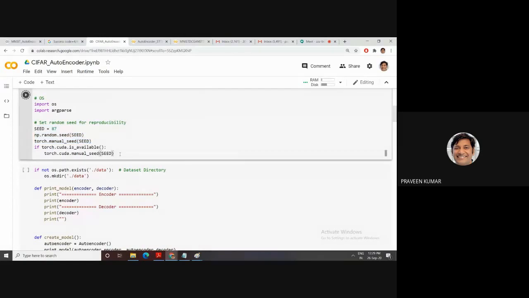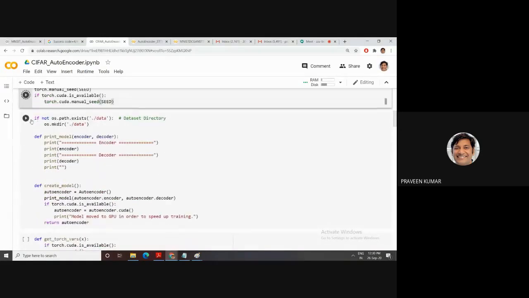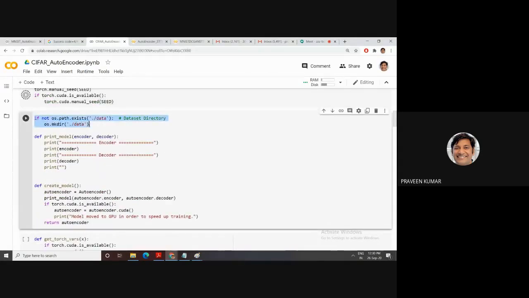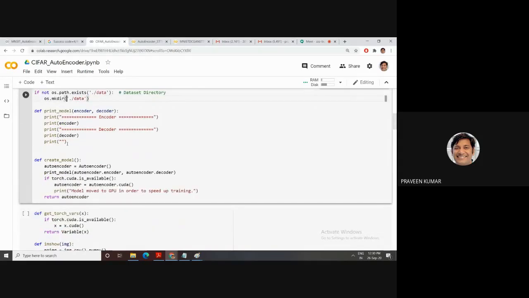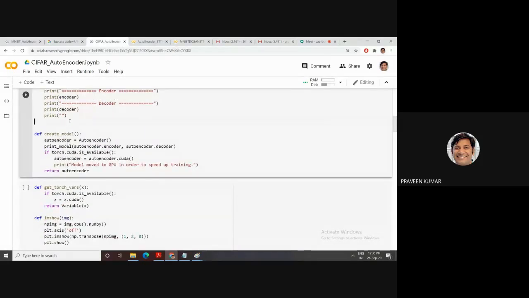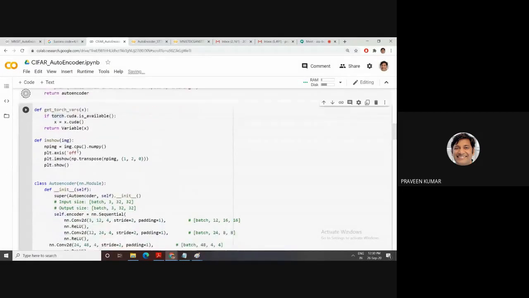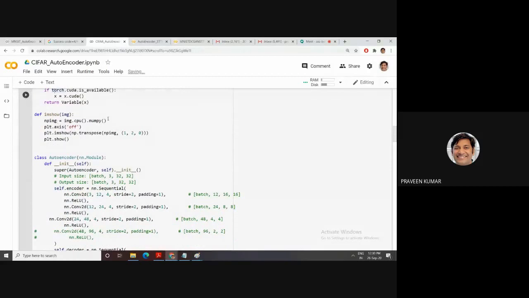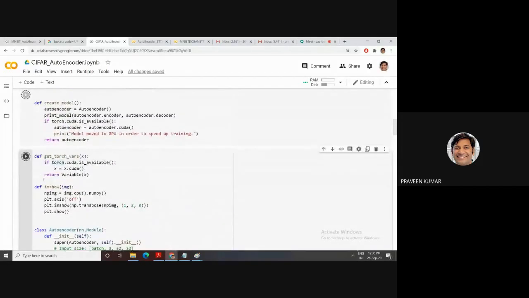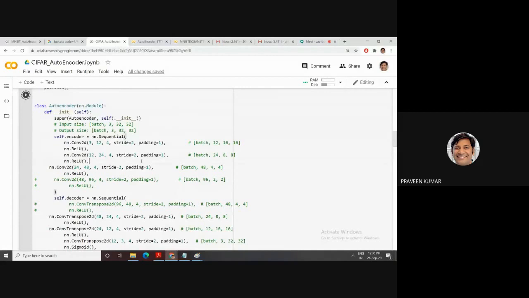Then next, check whether the dataset directory is available. If it is available, it is not required to create it. If not available, then create it. So exist is a simple concept. Then print the autoencoder. The same autoencoder is again available here. Then the input variable is converted into CUDA. This is the autoencoder.